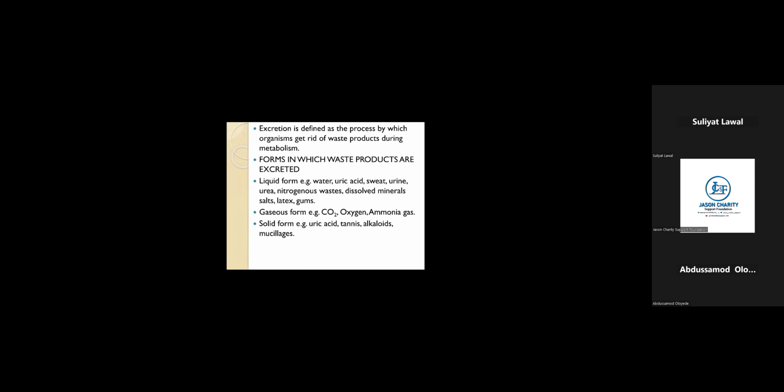Now, as living things, we excrete in different forms. Excretion comes in different forms. It comes in liquid forms, gaseous forms, and in solid form. Now, the liquid forms of excretion are water, uric acid, sweat, urine, urea, mineral salts, etc. These are the liquid forms of excretion.